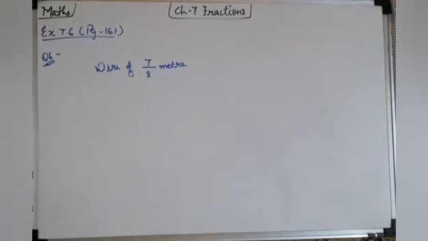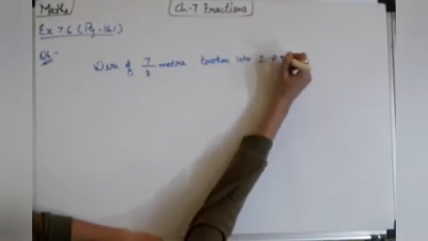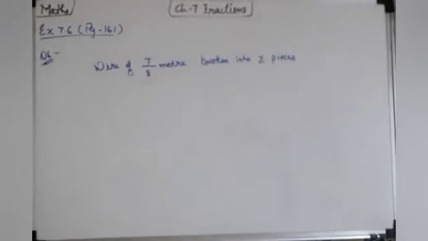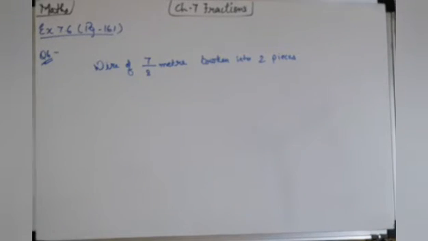And which was unfortunately broken into two pieces. And then it is written, one piece was 1/4 meter.